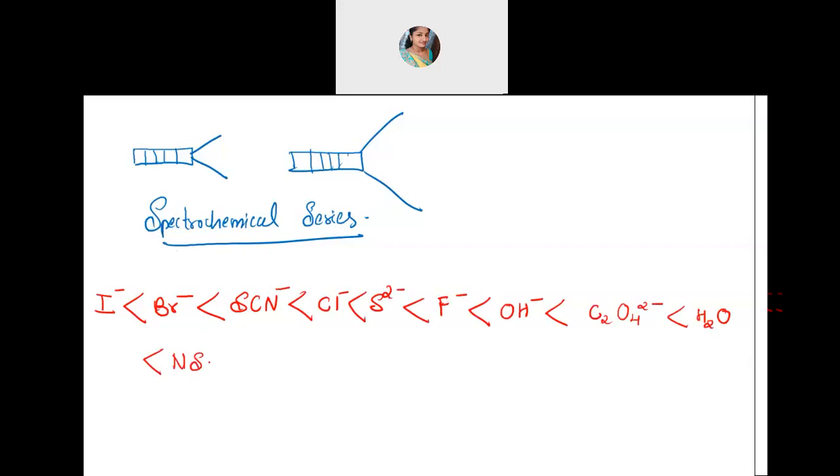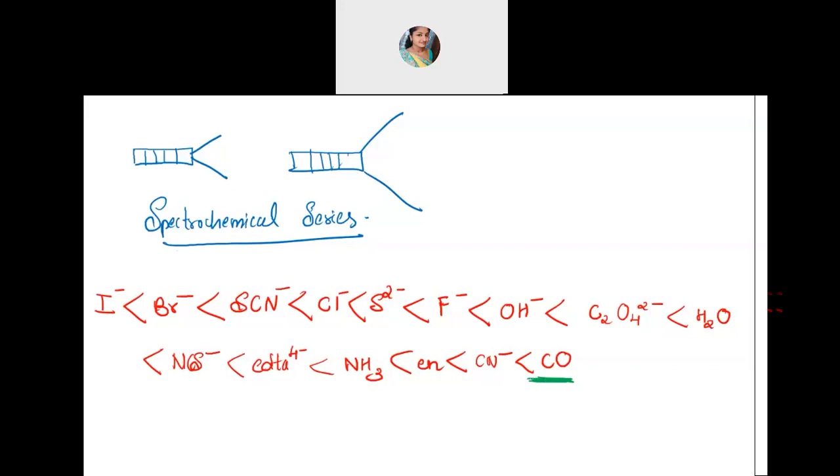Then isothiocyanate, NCS. Then EDTA, that is the iron one, iron form one. And then we have ammonia, then en, that is ethane-1,2-diamine, then cyanide, CN minus, then it is CO, that is carbonyl. So this is the arrangement in the increasing order of their field strength. That means the carbonyl which I have written at the end is the strongest one.